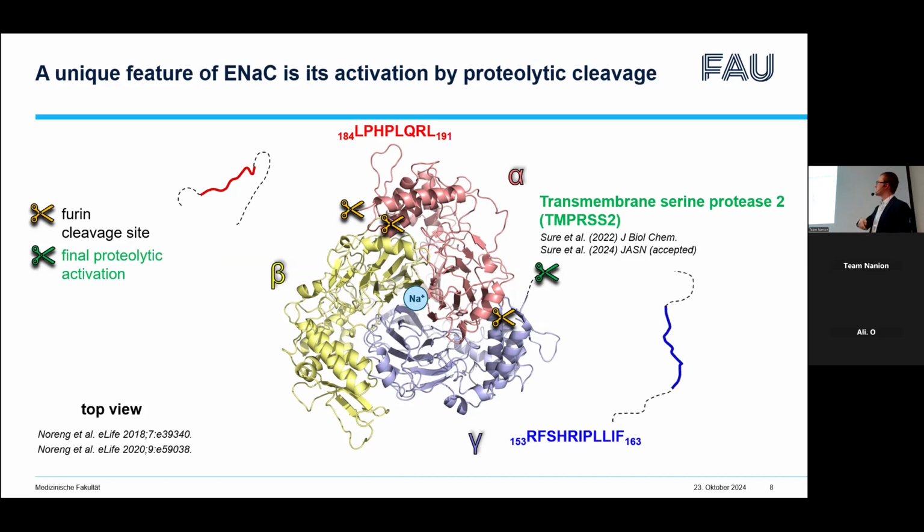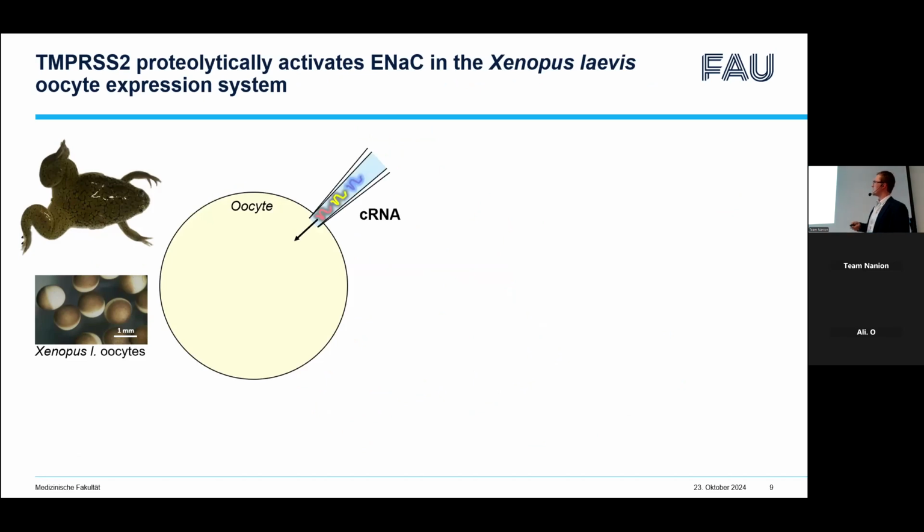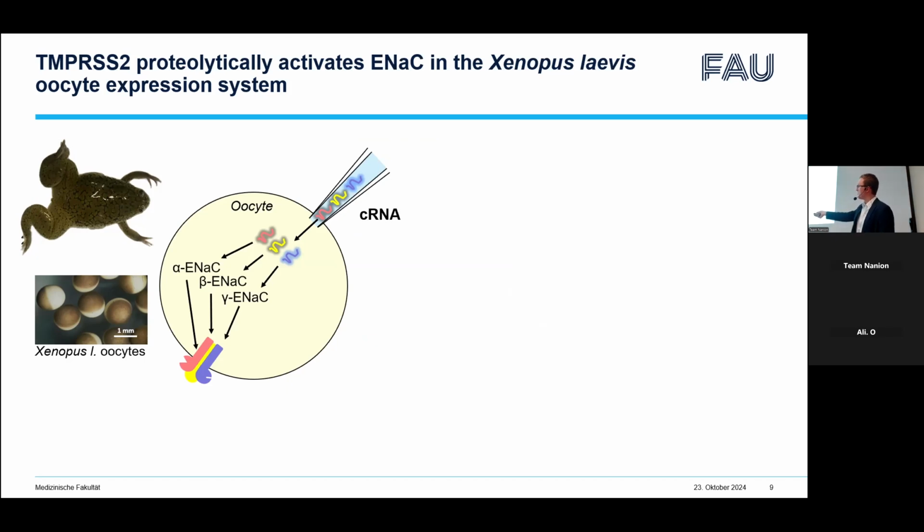With the help of the Xenopus oocyte expression system, we studied the molecular mechanisms of how TMPRSS2 activates ENaC proteolytically. Xenopus oocytes can be isolated from female frogs and injected with cRNA encoding all three ENaC subunits, alpha, beta, and gamma. After 2 days of incubation, the heterotrimeric channel is formed at the cell surface of an oocyte. In this system, the alpha subunit is fully cleaved, but the gamma subunit is only partially cleaved. Therefore, these channels are only partially active.